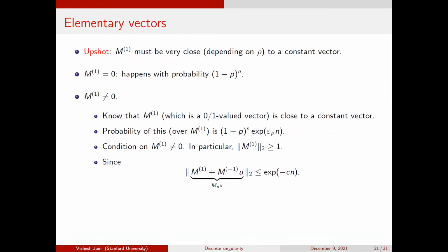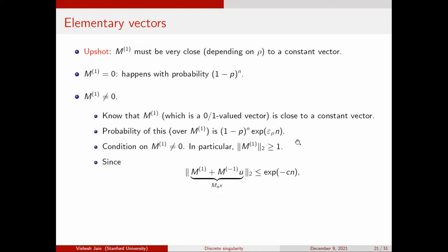Okay. So now I'm just going to do a union bound over this. Let's say I condition on the choice of M1 not equal to 0, and it's an integer vector, so the norm is at least 1. Now I fix the first column, some integer vector with norm at least 1. And now I forget about whether it's constant or non-constant. I don't care. The only thing I was using about it being close to a constant is that the probability of this is 1 minus p to the n times e to the plus epsilon.